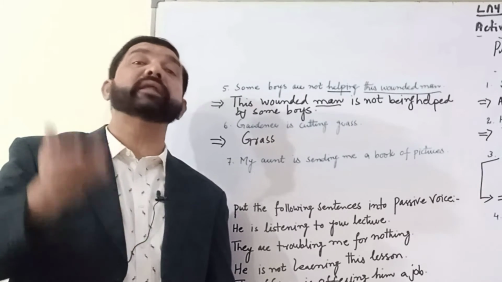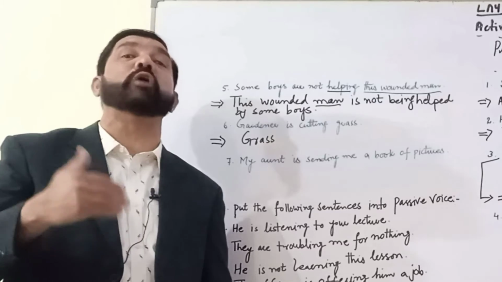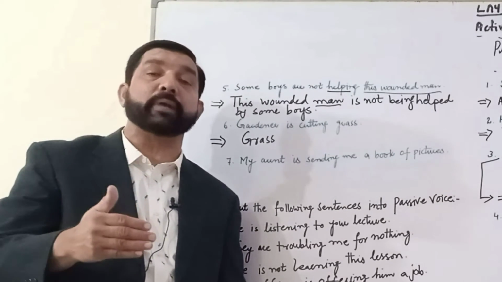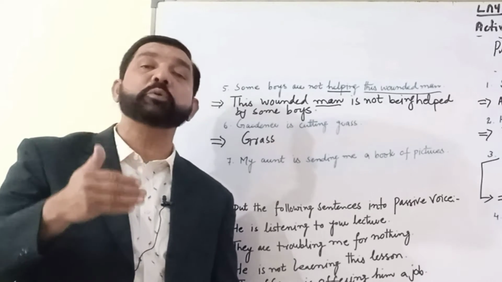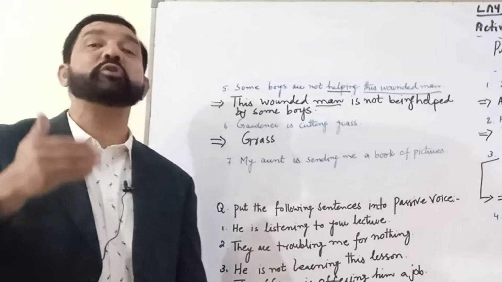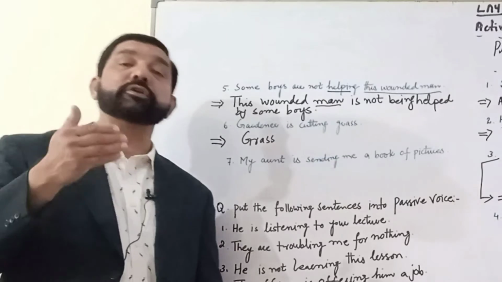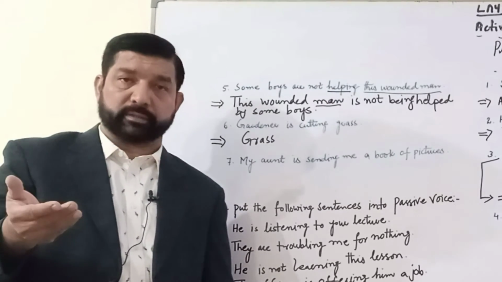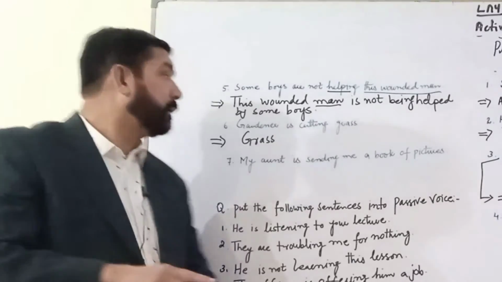But there is another type known as uncountable nouns. Uncountable nouns are those nouns which cannot be counted. Uncountable noun वो nouns होते हैं जिनको हम गिन नहीं सकते. Like grass.